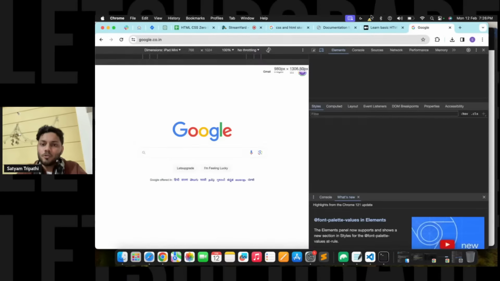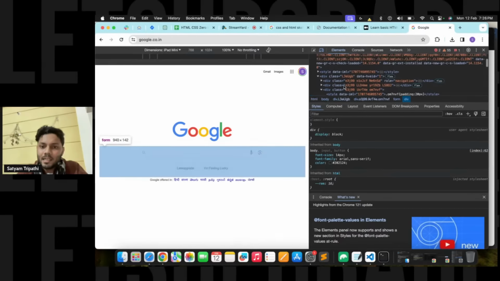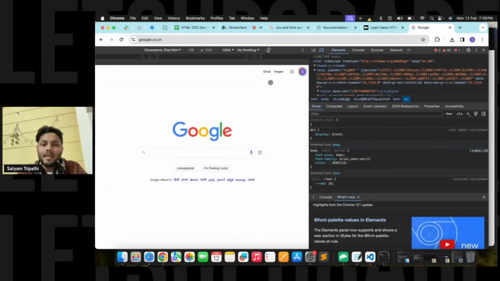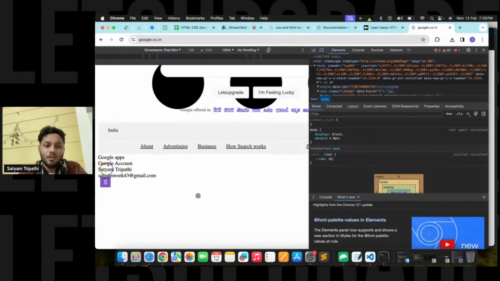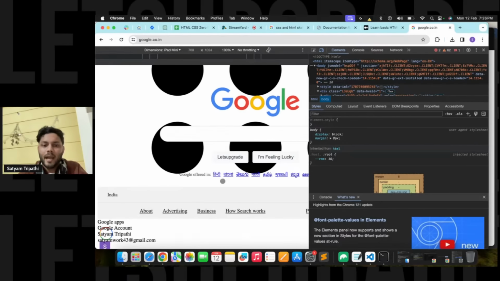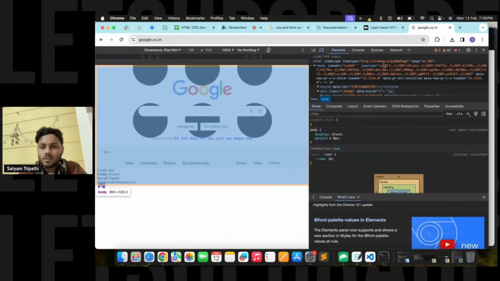If we inspect it, you'll clearly be able to see this. Let's say I remove this head part. This is how Google looks without the head part.